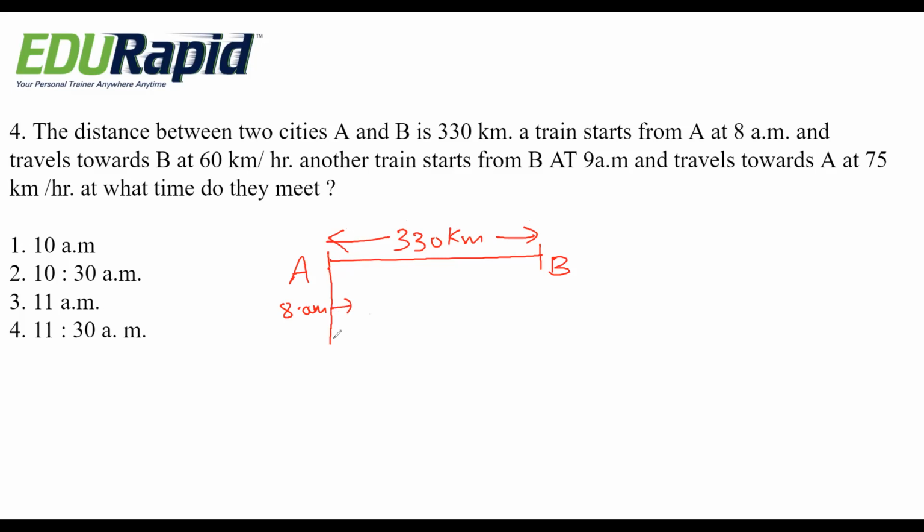So in one hour it covers 60 kilometer. Okay, so the remaining is how much? 270.